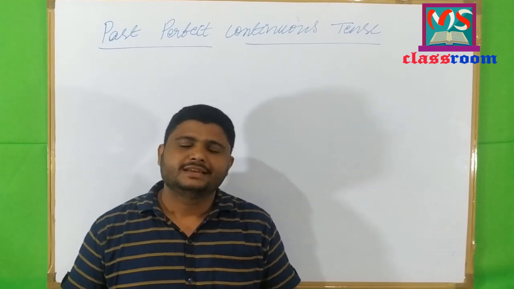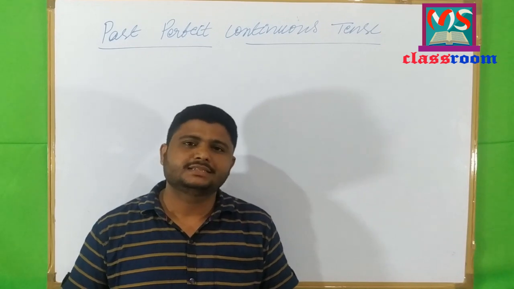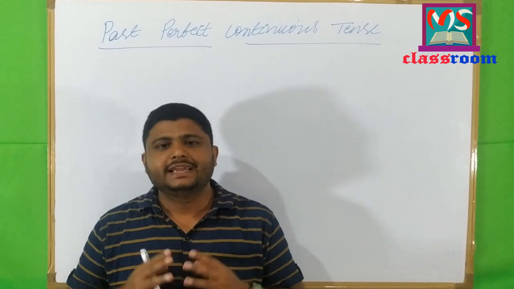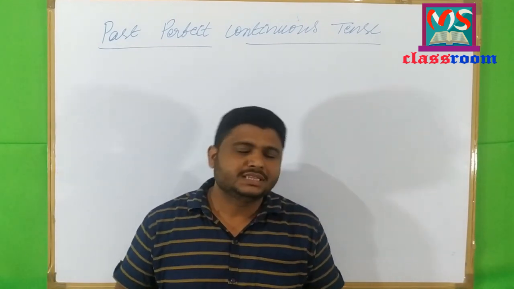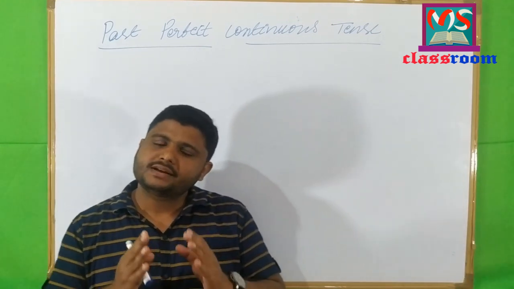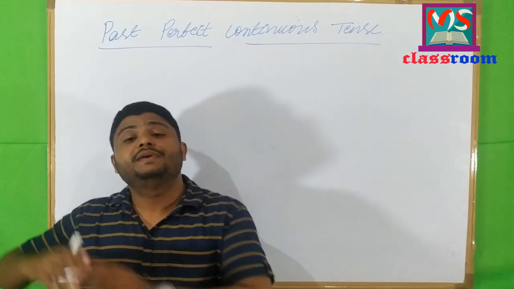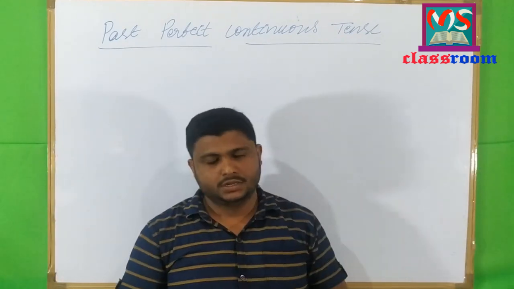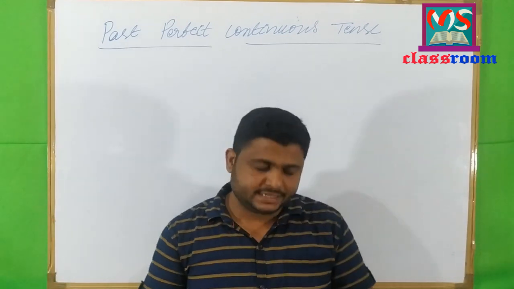My friend Mohan has discussed past perfect tense. Today I am here to discuss past perfect continuous tense. Before we discuss it in detail, let me tell you the meaning of past perfect continuous tense. Past perfect continuous tense is used to describe an action which began in the past and continued up to a certain time in the past. To refer to that situation, we use past perfect continuous tense.